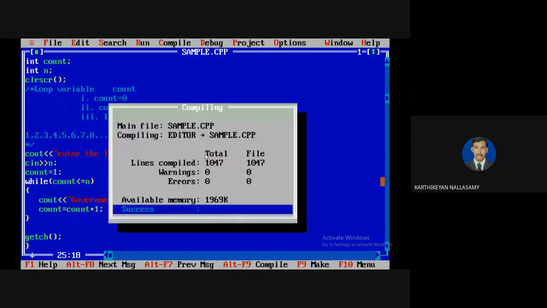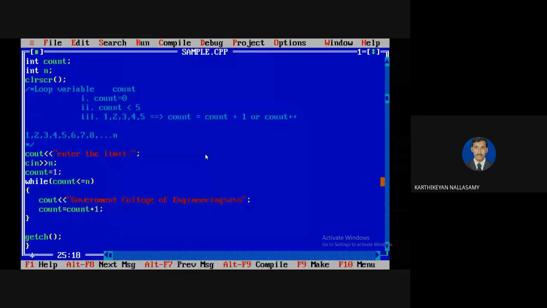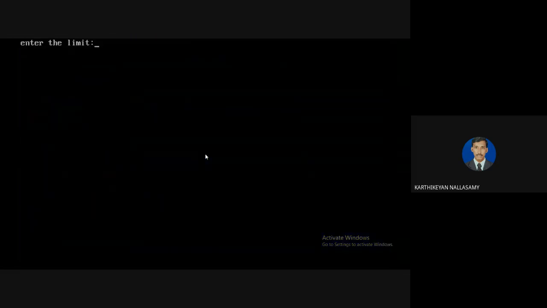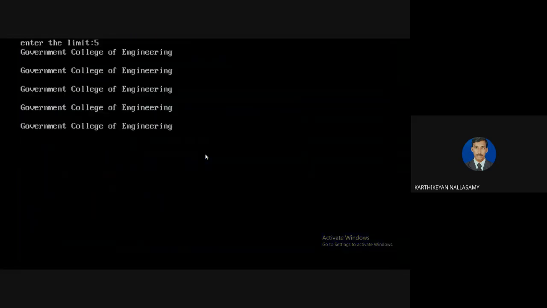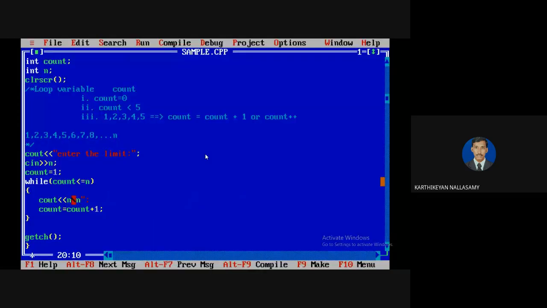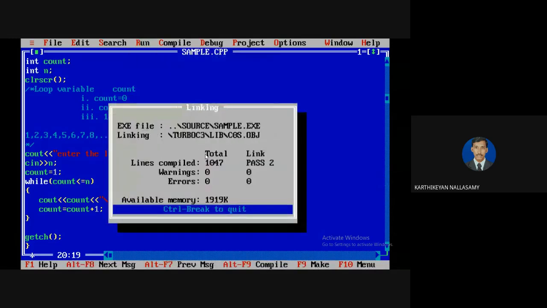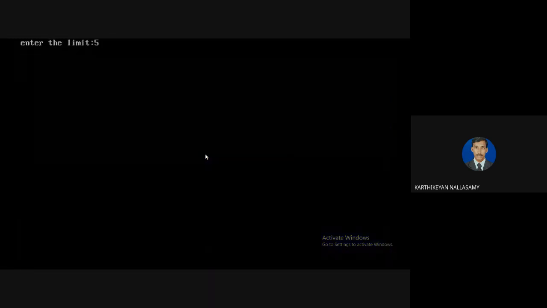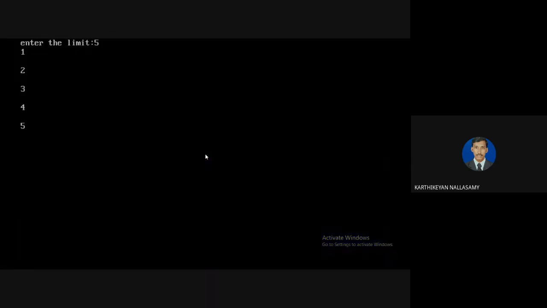Now compile. No problem. Then I'm going to run the program. Sorry, I want to print the value instead of this comment. I want to print the value of count, because the count only stores the value. I'm going to run it. I'm going to give 5. It will display 1, 2, 3, 4, 5.